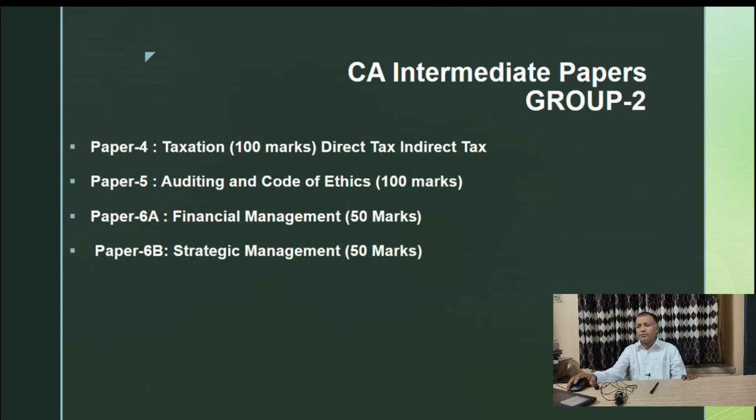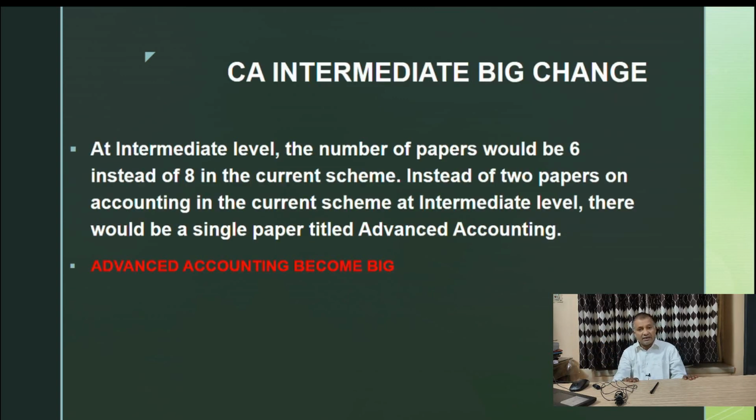It is really huge. Then you come to group 2, taxation, direct and indirect tax 100, auditing and code of ethics, financial management and strategic management. Financial management and strategic management come under paper 6A and paper 6B, 50 marks each.